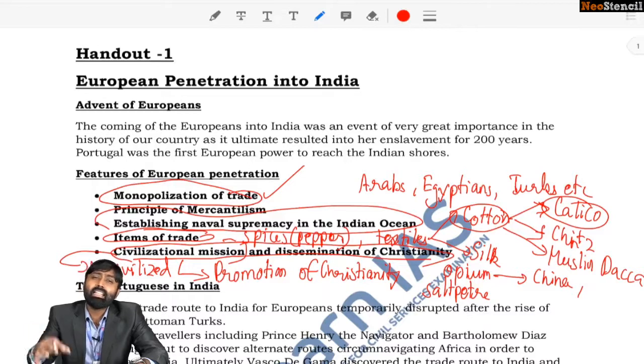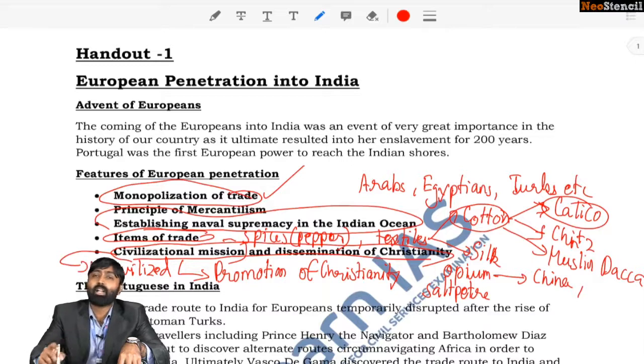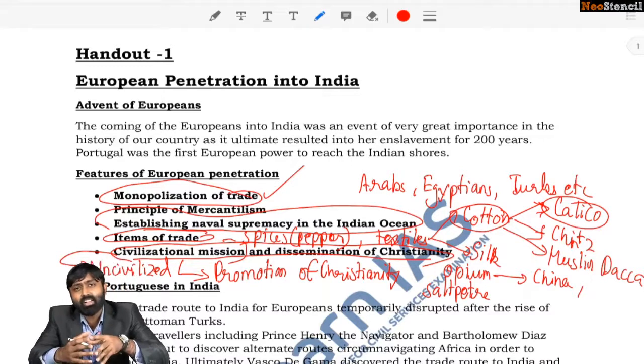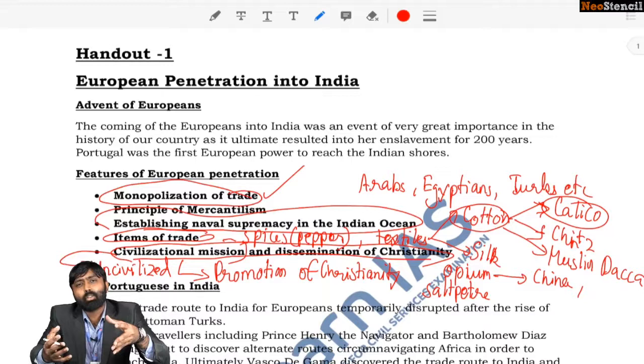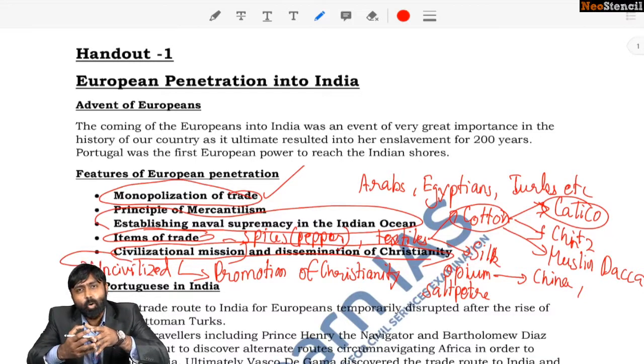Okay, they even tried excluding the Indian traders, who were forced to now do trade with the Europeans, but on the terms of the Europeans. This is how they managed to monopolize the trade out here. So they established naval supremacy. It was forced trade. One must remember that Asian trade before the arrival of the Europeans actually encouraged free or open trade. Asian trade was always open.